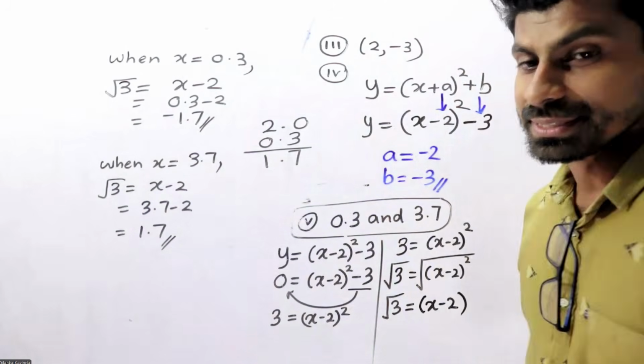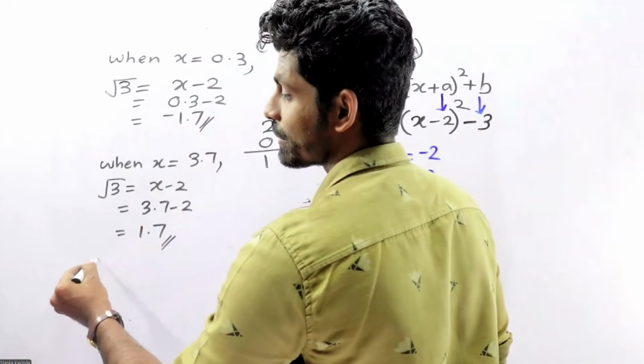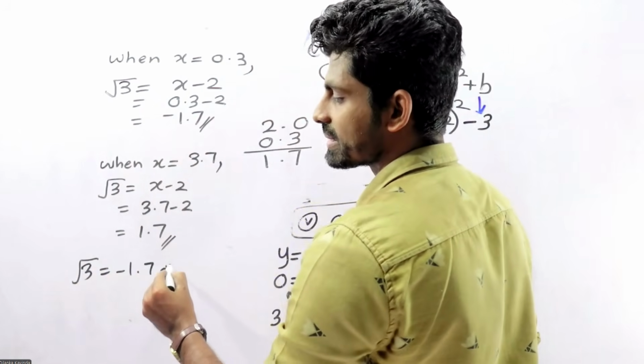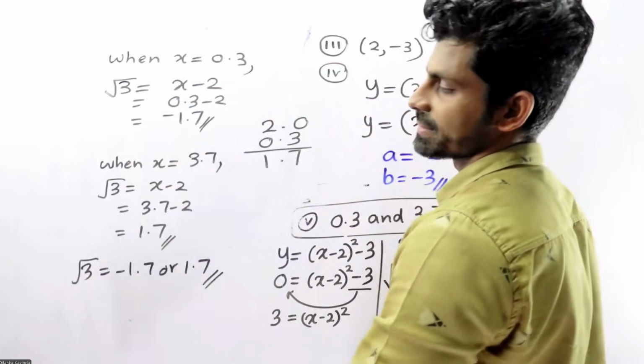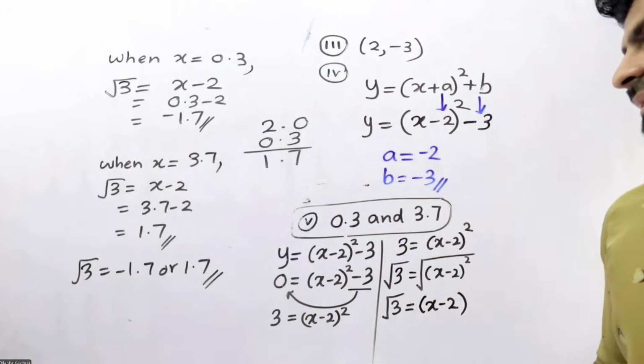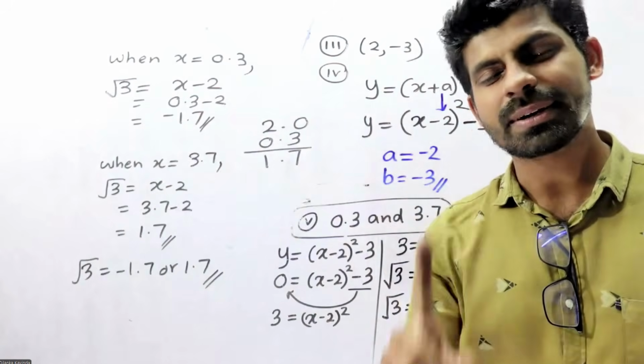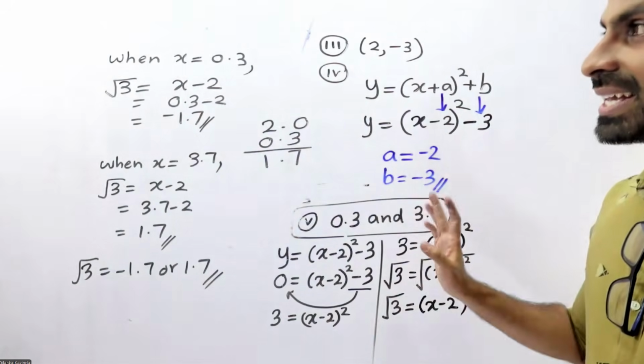So what are the answers? Square root of 3 equals minus 1.7, no, plus 1.7. Or you can find only one value. That one is enough, right?